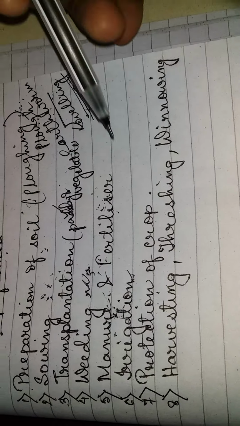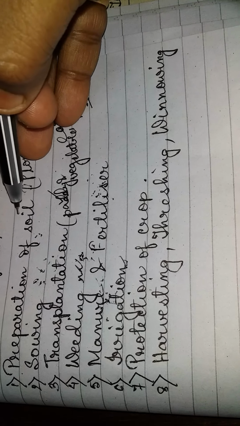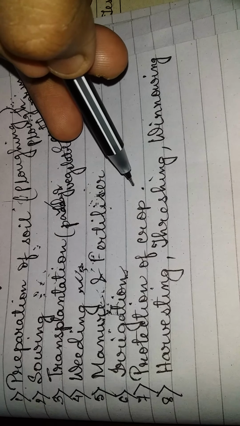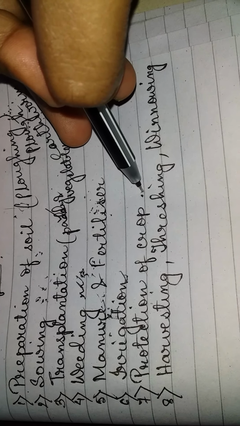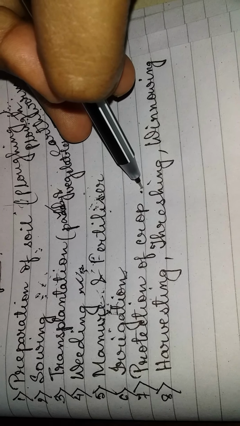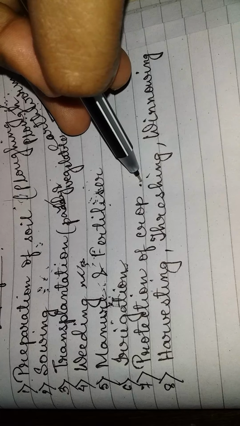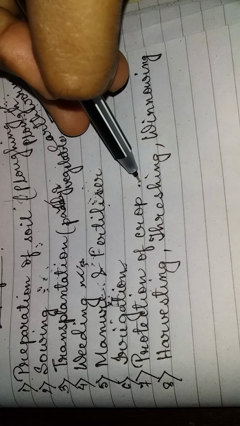Next comes protection of crops. Always remember, when you are growing crops, you should always protect the crop. Now how? There are many types of pests: insects, rats, rabbits, birds. They all will consume the crops. Now how to protect them?